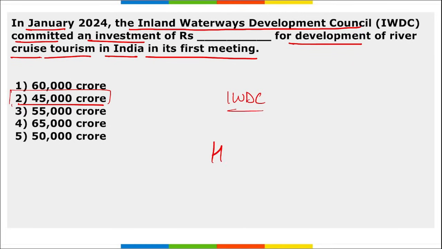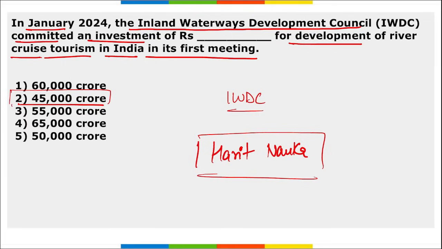Right? And here remember Harit Nauka. These are the guidelines for the green transition of inland vessels that was launched. Correct? Launched by whom? Launched by our Union Minister. Who is our Union Minister of Ports, Shipping and Waterways? Sarbananda Sonowal ji.